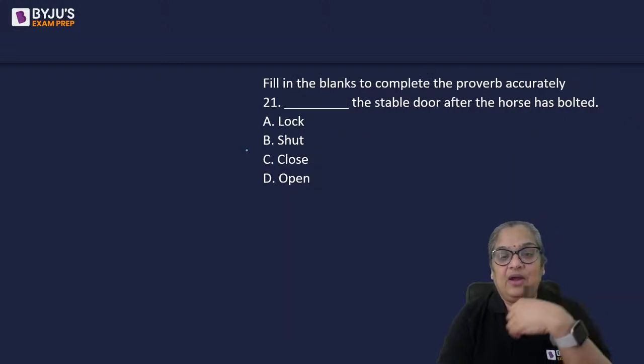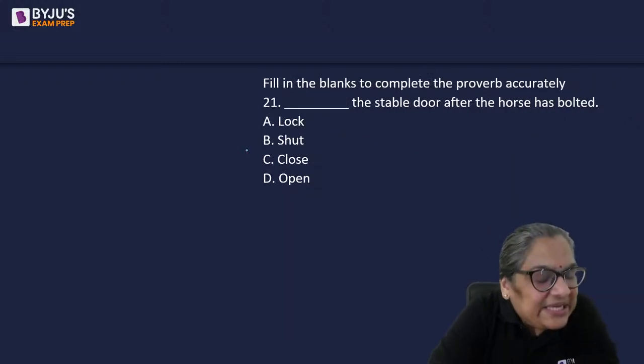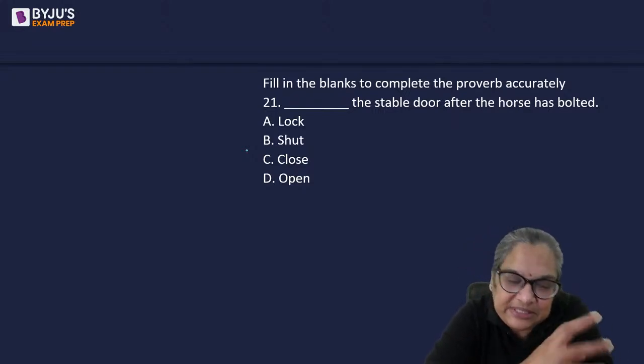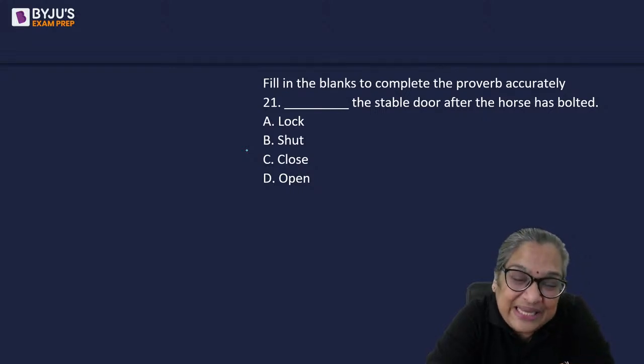All right. What is the exact expression: dash the stable door after the horse has bolted, or crying over spilt milk? There's an expression, right? We say the proverb, idiom, or phrase, but sometimes we get it wrong.